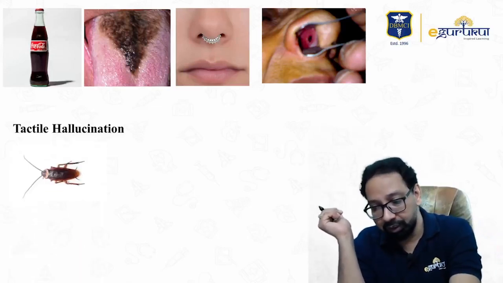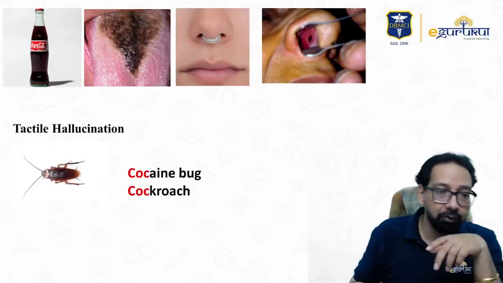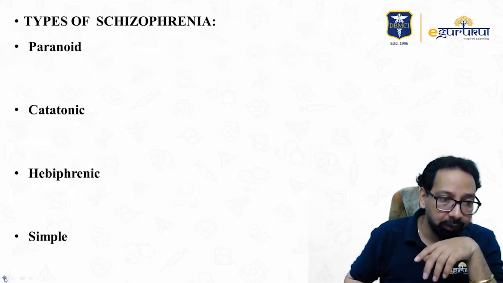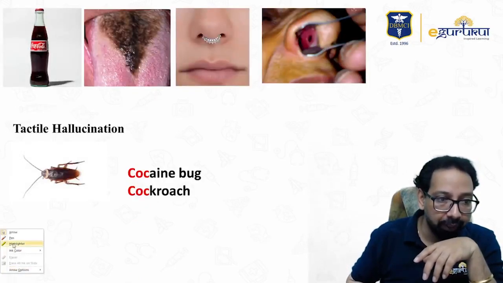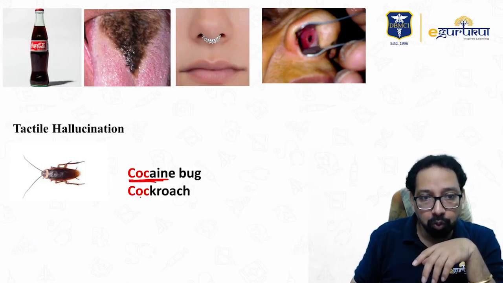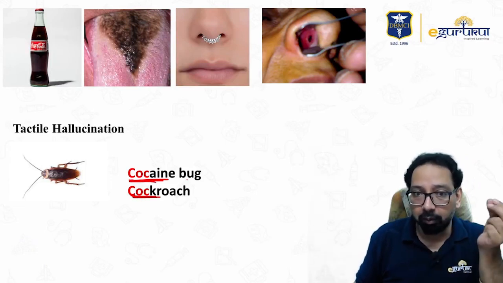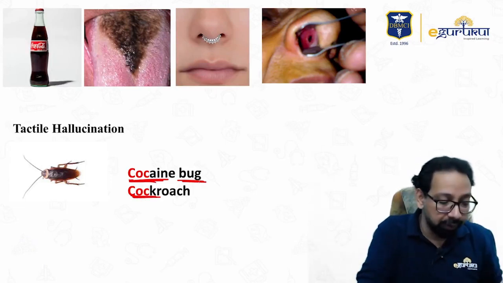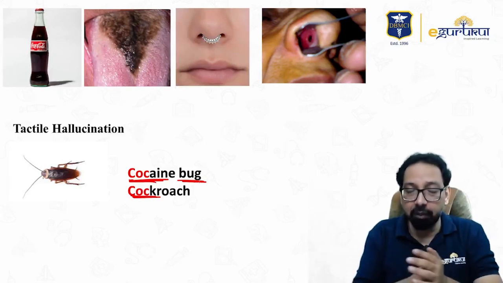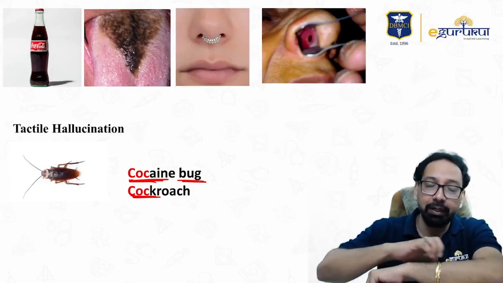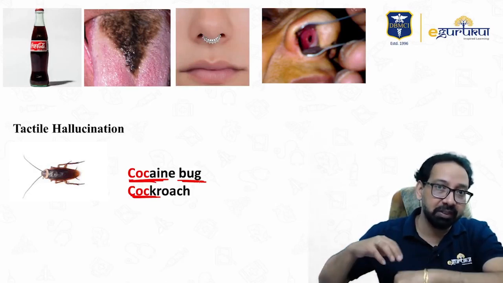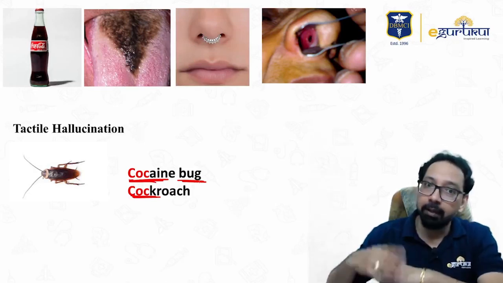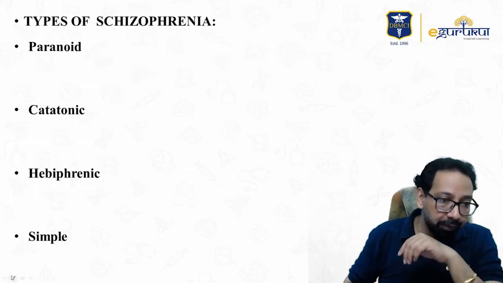One more question. Cocaine use produces tactile hallucination. Tactile hallucination. Yes, by the name I usually tell, you can make many mnemonics, yes, by the name only. Cocaine, cockroach. Cockroach is a bug. Cocaine bug. You will find a clinical question, a patient taking a substance now feels that insects are crawling under the skin. Yes, the most probable substance is cocaine. Cocaine bug.